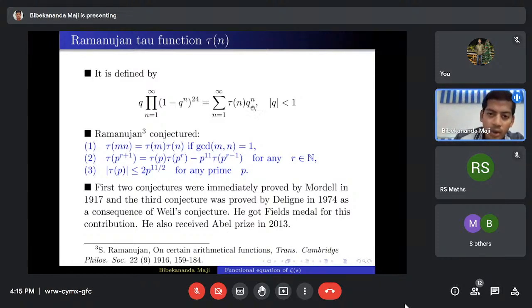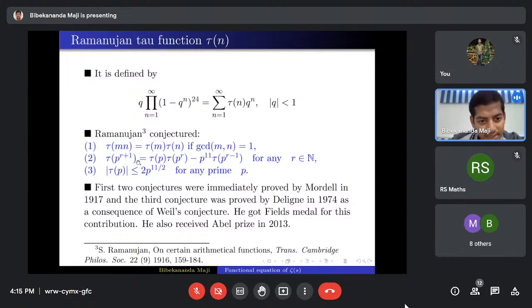He calculated all these numbers, and then immediately he saw a pattern. He saw that tau of 6 is nothing but tau of 2 times tau of 3. Similarly, tau of 10 is tau of 2 times tau of 5. Then immediately he conjectured that the tau function must satisfy this first property.